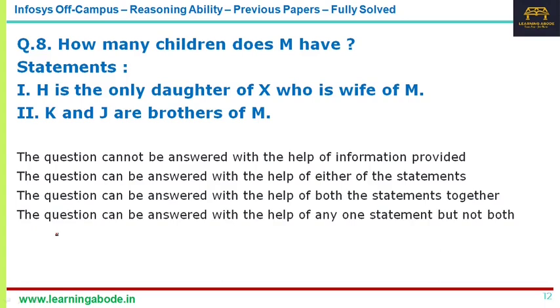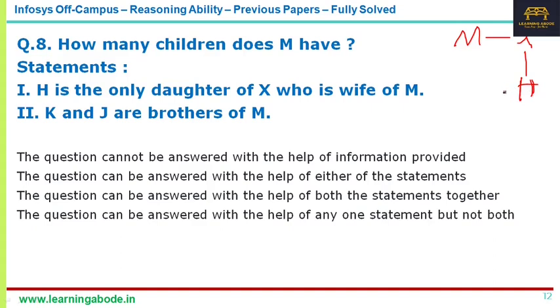So the question is, how many children does M have? The first statement is: H is the only daughter of X, who is the wife of M. So M is there, and then X. The wife of M is X, and H is the only daughter.